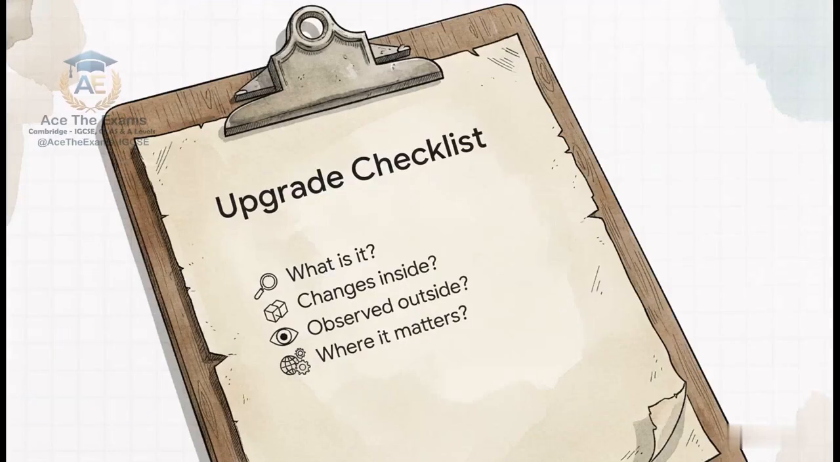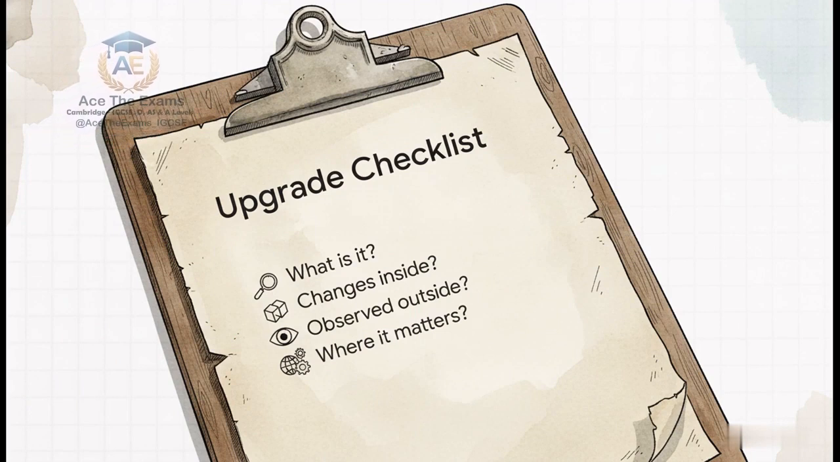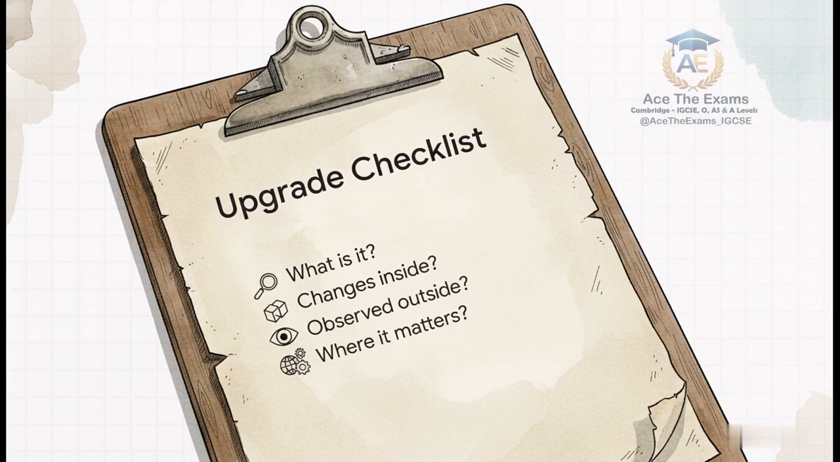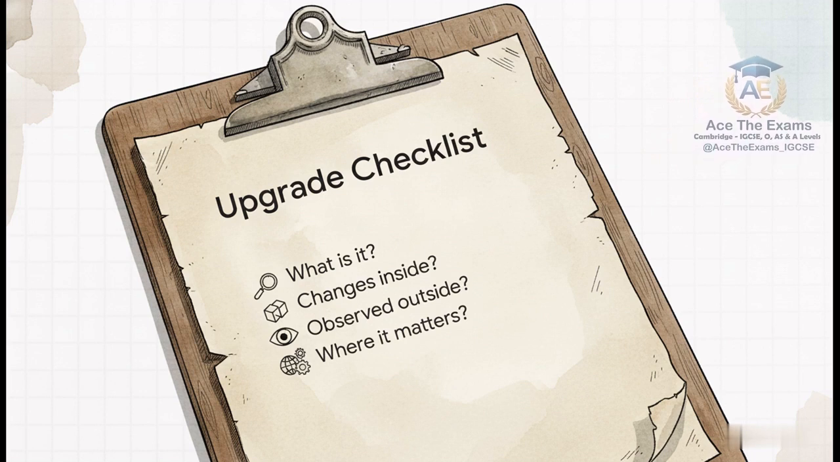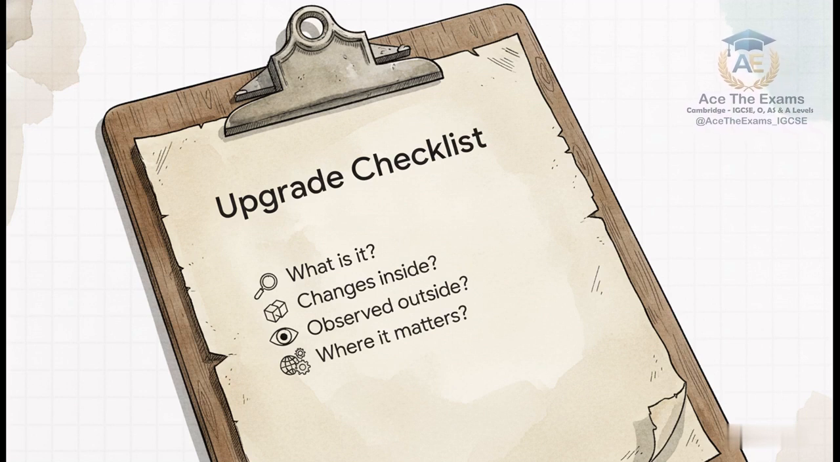All right, to really lock this in, here is your final minute upgrade checklist. Use these 4 memory triggers for literally any crystal structure question, and you'll be in complete control. Number 1. What is it? Define the polycrystal or grain boundary. Number 2. What changes inside? Describe the microscopic atomic mismatch. Number 3. What is observed outside? Explain the consequence on transport or strength. And number 4. Where does it matter? Link it to a turbine blade or a semiconductor. If you can answer these 4 prompts aloud from memory, your revision for this micro topic is totally secure and exam ready.